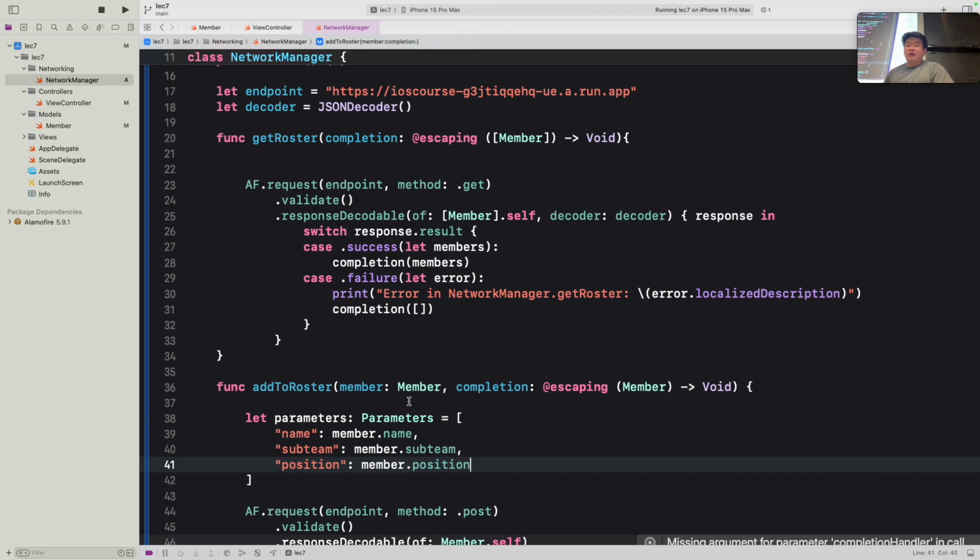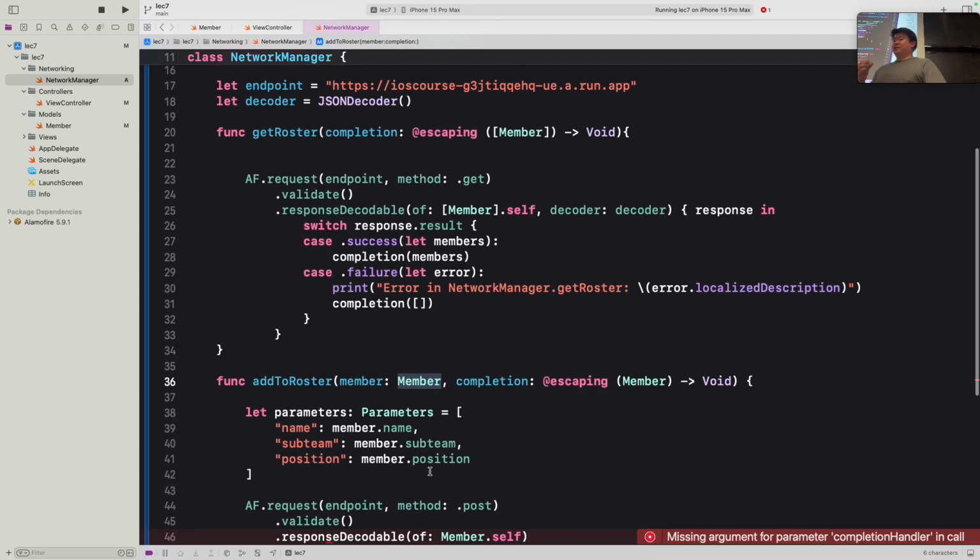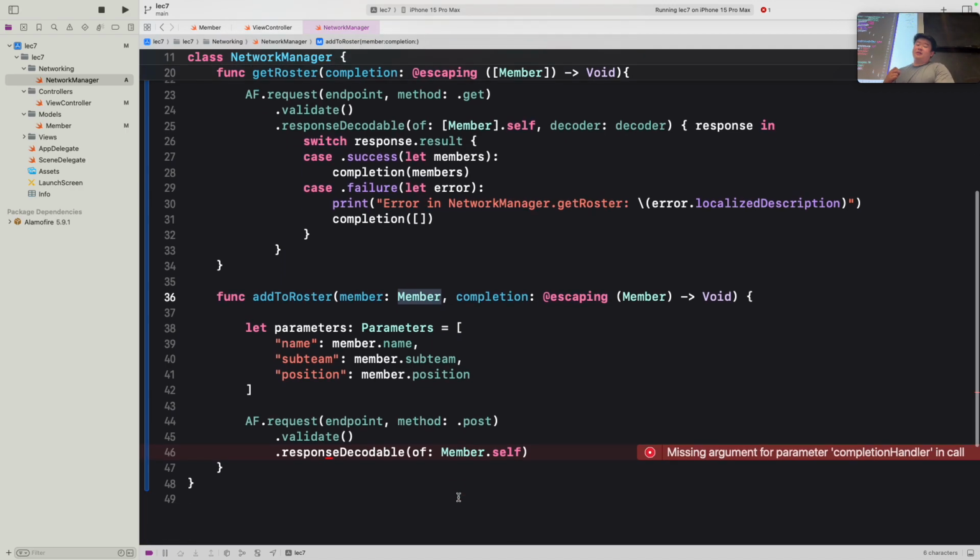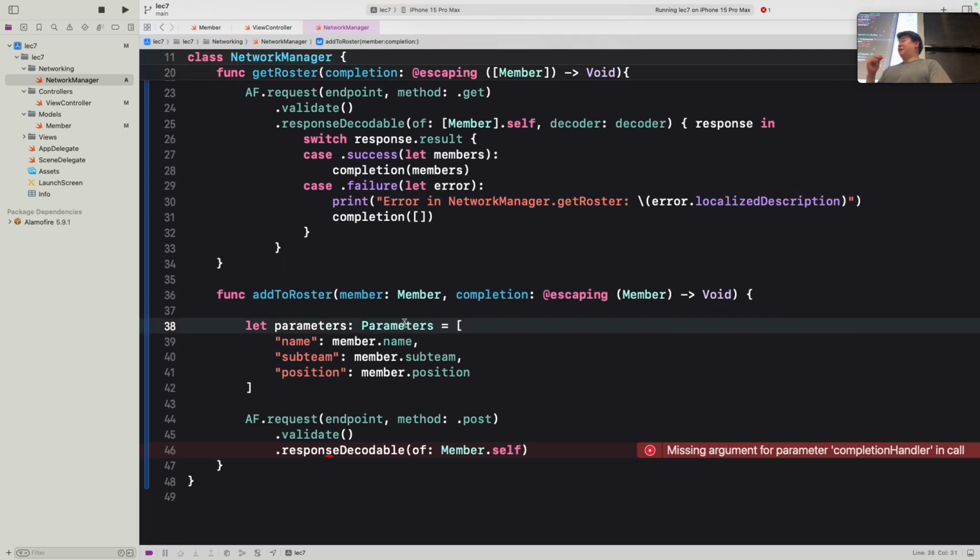So keep in mind that our member here is a struct in Swift, and what we're doing here is converting that struct manually into a JSON string. You can think of this as the JSON string that we're going to pass in, in the form of a Parameters object, which is a class in Swift.